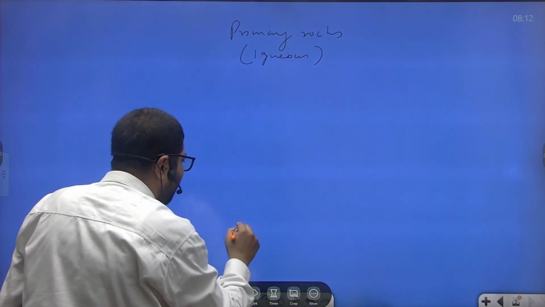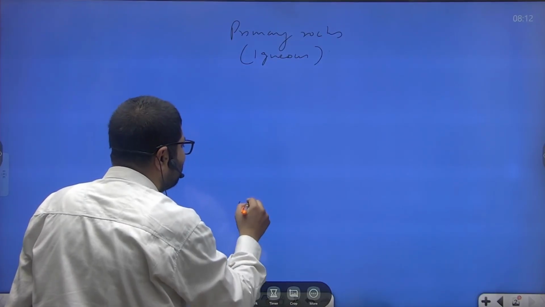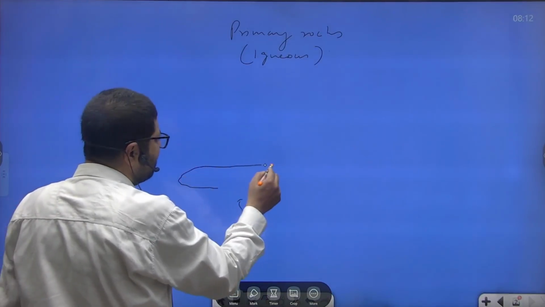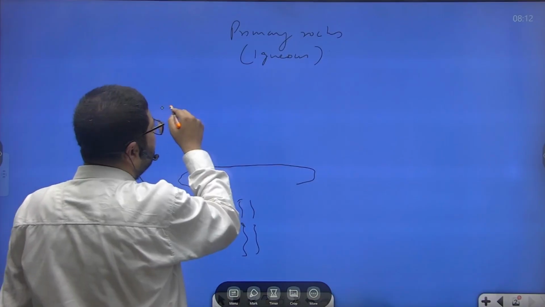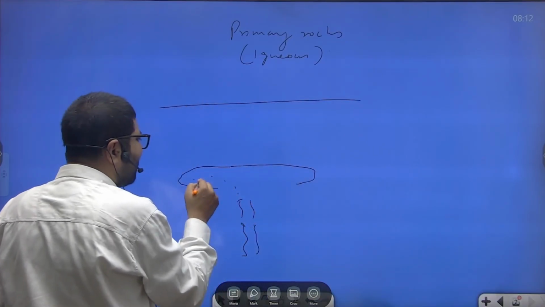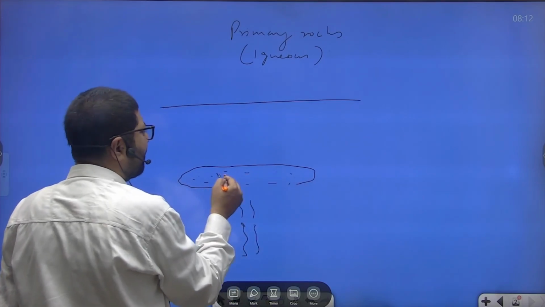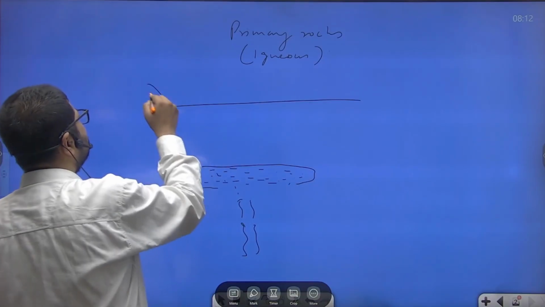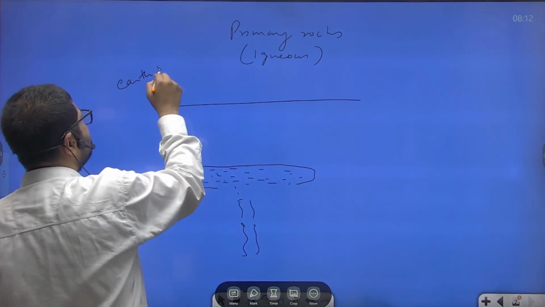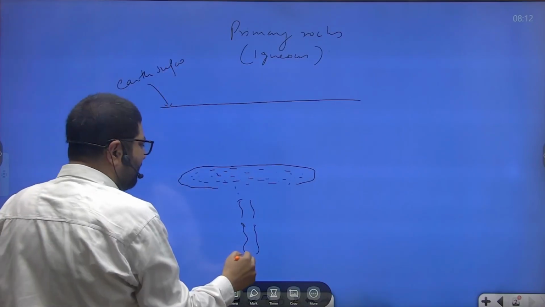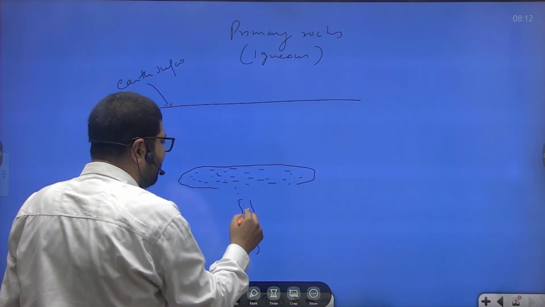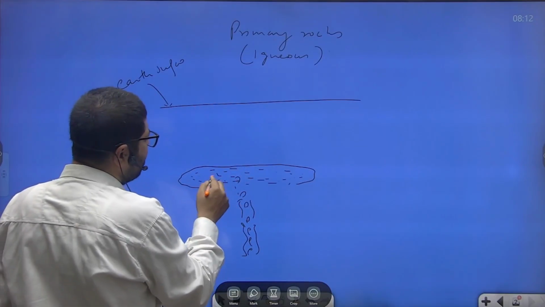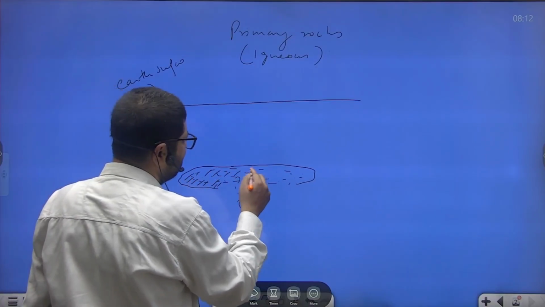When this magma was upwelling from the earth's interior, at times, because of certain reasons, this magma got deposited in the earth's interior, maybe because of a cavity, or it failed to upwell. This is the earth's surface. When this magma that was rising from the earth's interior could not reach the surface, it got deposited inside the earth.